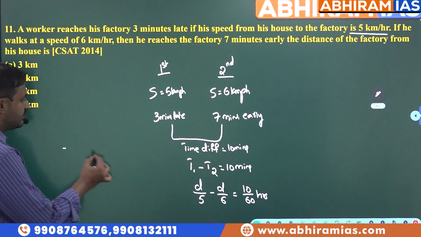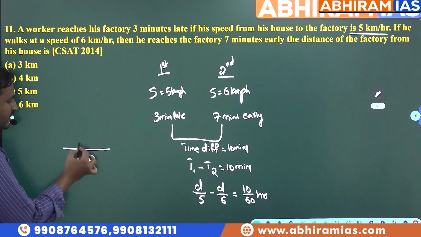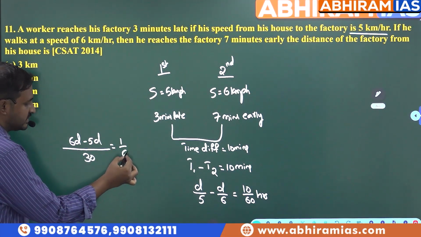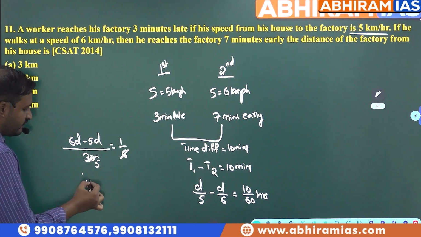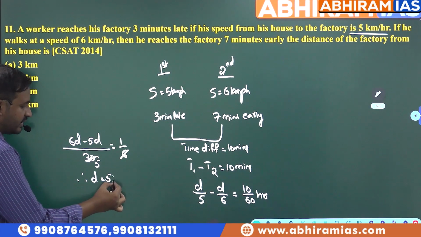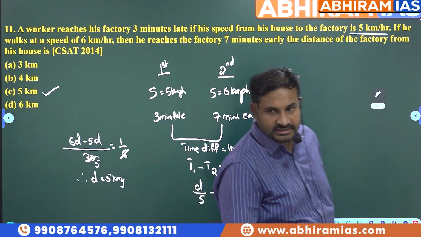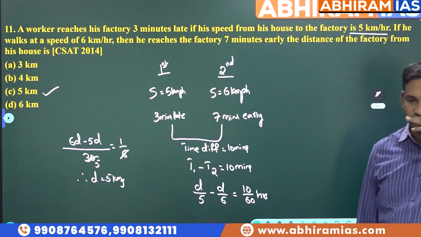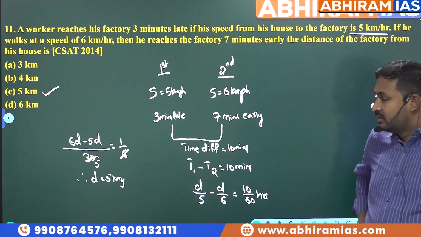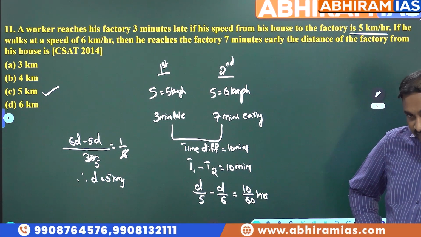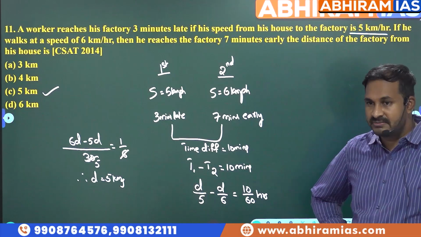Now what is the LCM here? 30. So 6d minus 5d is equal to 1 by 6. Therefore distance becomes what here? 5 kilometers. Distance here is 5 kilometers. Simply with the help of the time difference we can find the distance in this case.